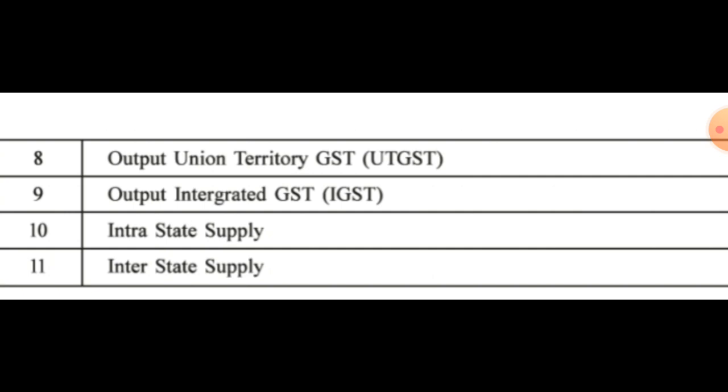Now, intrastate supply and interstate supply. Intrastate supply, which I have repeated the third time, is within the state or union territory. And if the goods are sold or supplied outside the state or union territory, then it is called interstate supply. So that was the conclusion of this chapter.